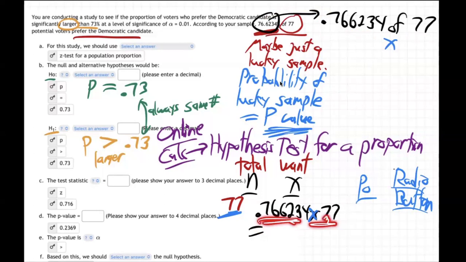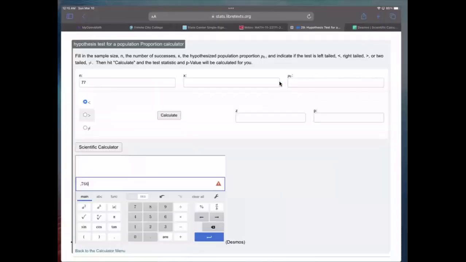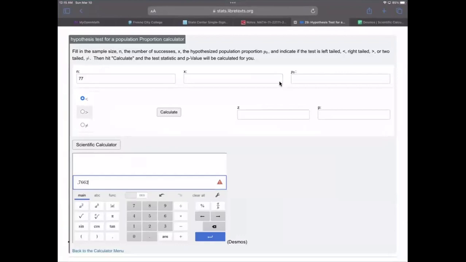76.6234% of 77. That means multiply the decimal by 77. So 0.766234. Let me go back here. 0.766234 times 77. Enter. Oops, I did a comma. Whoops. Well, let me try again. 0.766234 times 77. There we go.